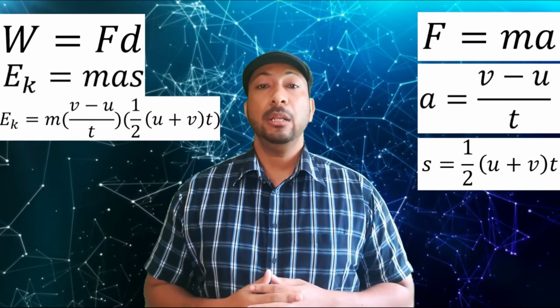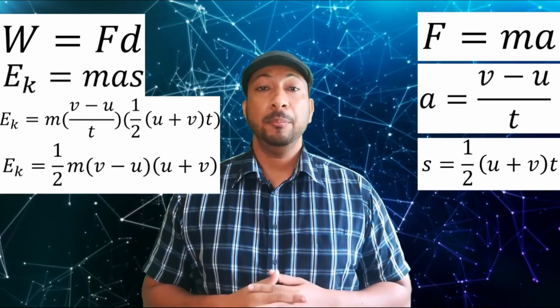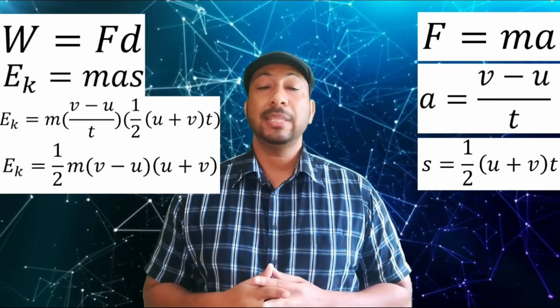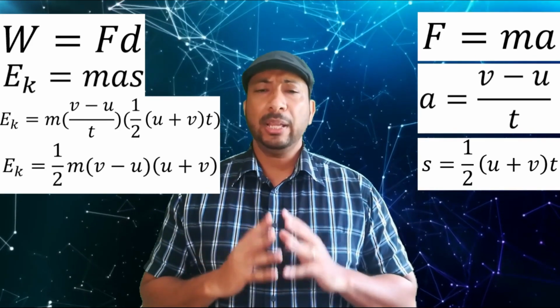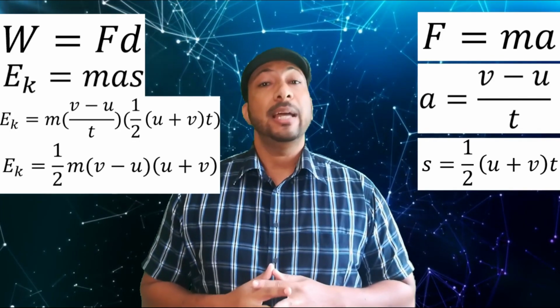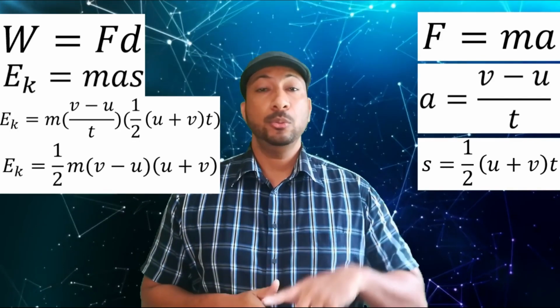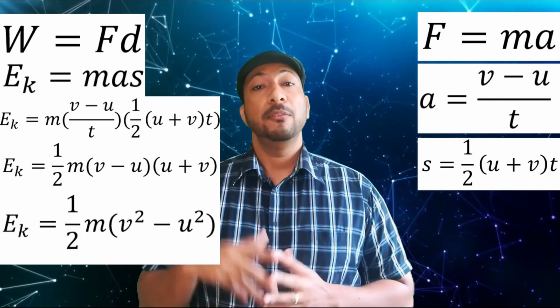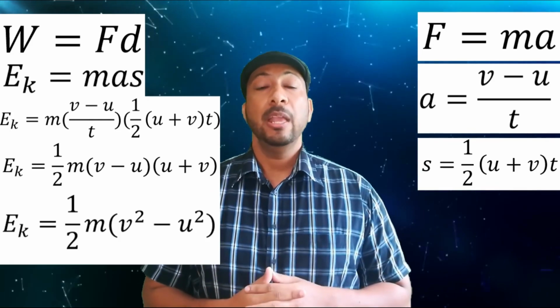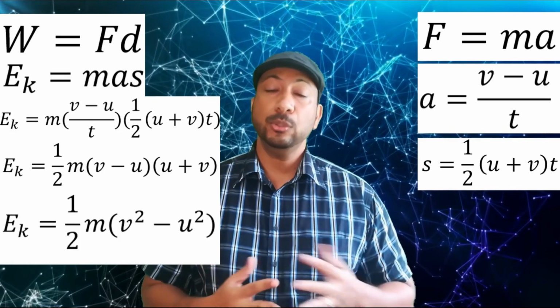Simplifying this equation, we notice that the t's cancel, and we're left with 1/2 m times (v minus u) times (u plus v). But if we look at expanding (v minus u) times (u plus v), you should see that those are a difference of two squares. So expanding, you get v squared minus u squared. So we have our formula 1/2 m times (v squared minus u squared).